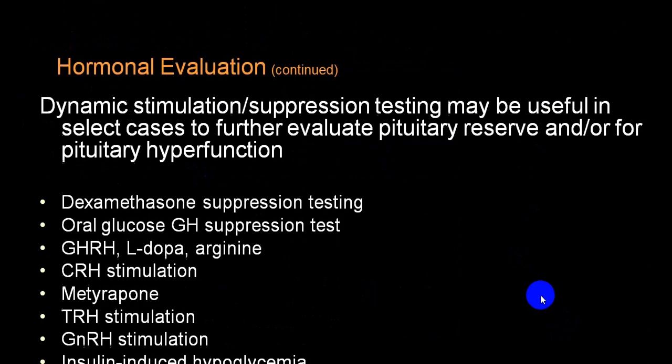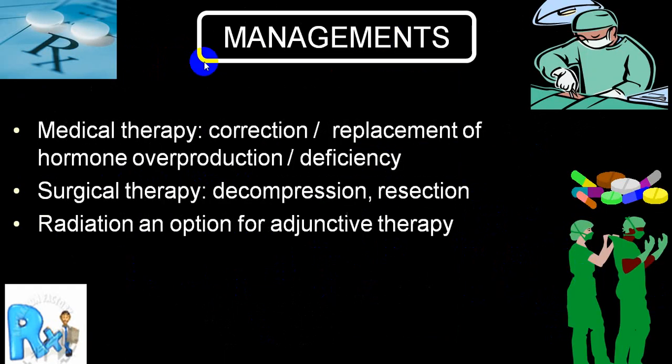Hormonal evaluations: these are all the different hormone evaluations and different stimulating tests as well as suppressing tests to find out the hormone level. As far as management is concerned, one is medical therapy. In case of hypofunction, replacement therapy, while in case of overproduction, you can use drugs which block the secretion and can reduce the size of the pituitary gland.